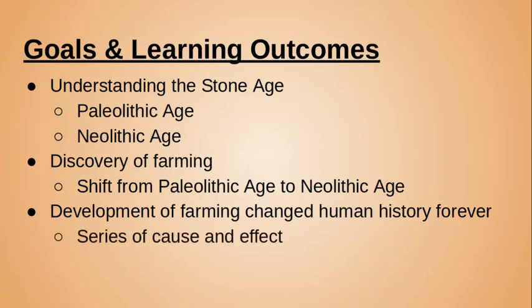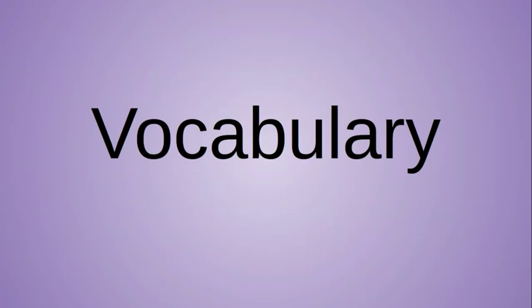There's also a series of causes and effects that follow that. There's 5, and we're going to get into those as well that kind of build upon each other to get us to the point where we are going to start becoming civilized. So before we get started, we're going to go over 3 vocabulary terms just so for you to be very clear and understand what we're discussing today. The first one is the Stone Age. So this is what we're talking about all day today.